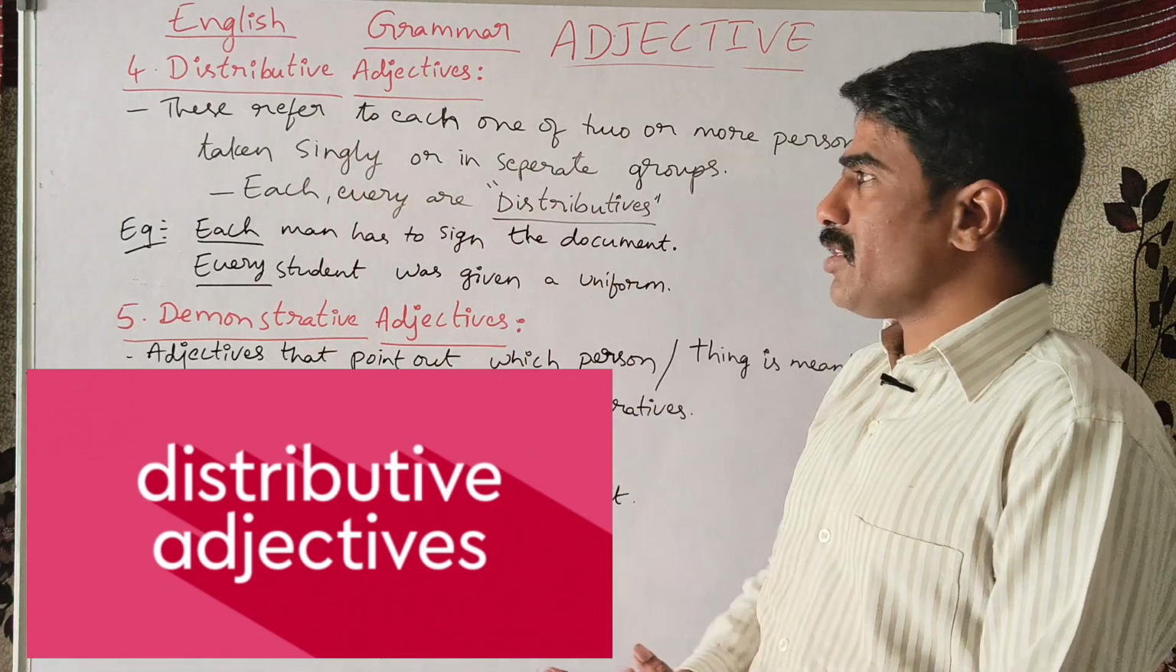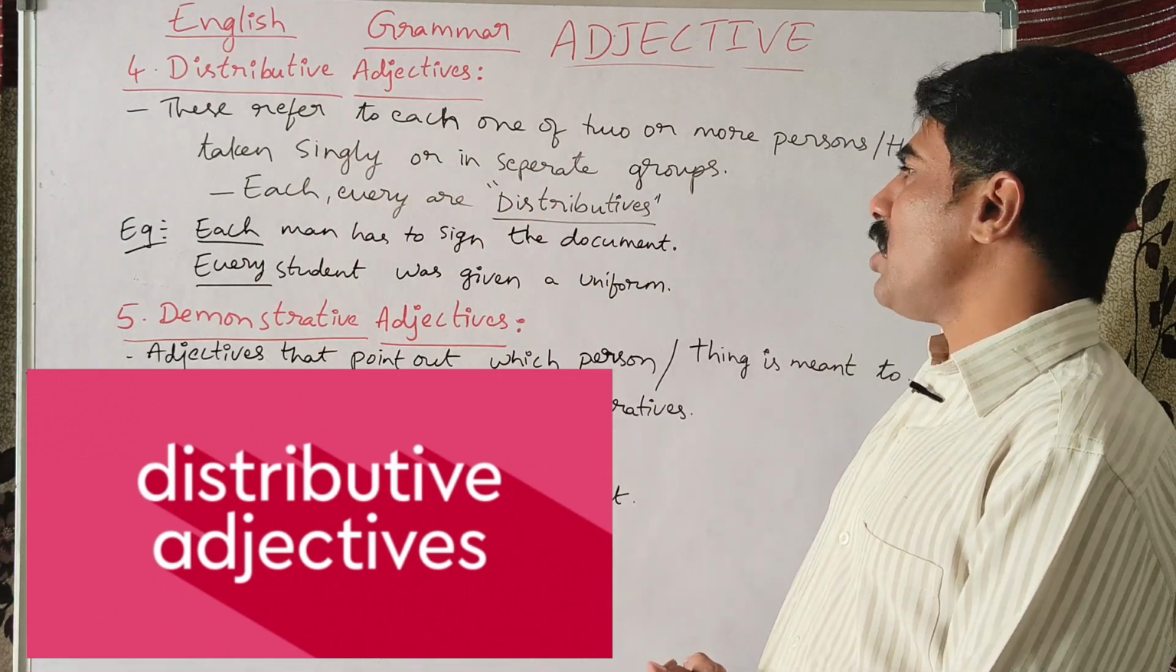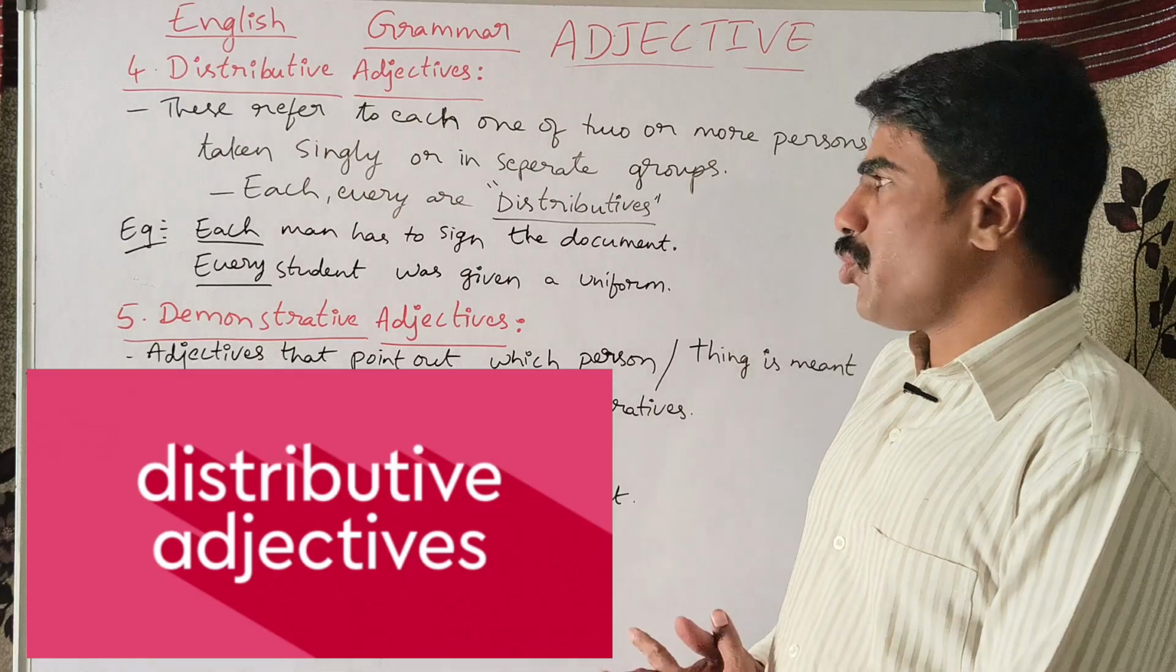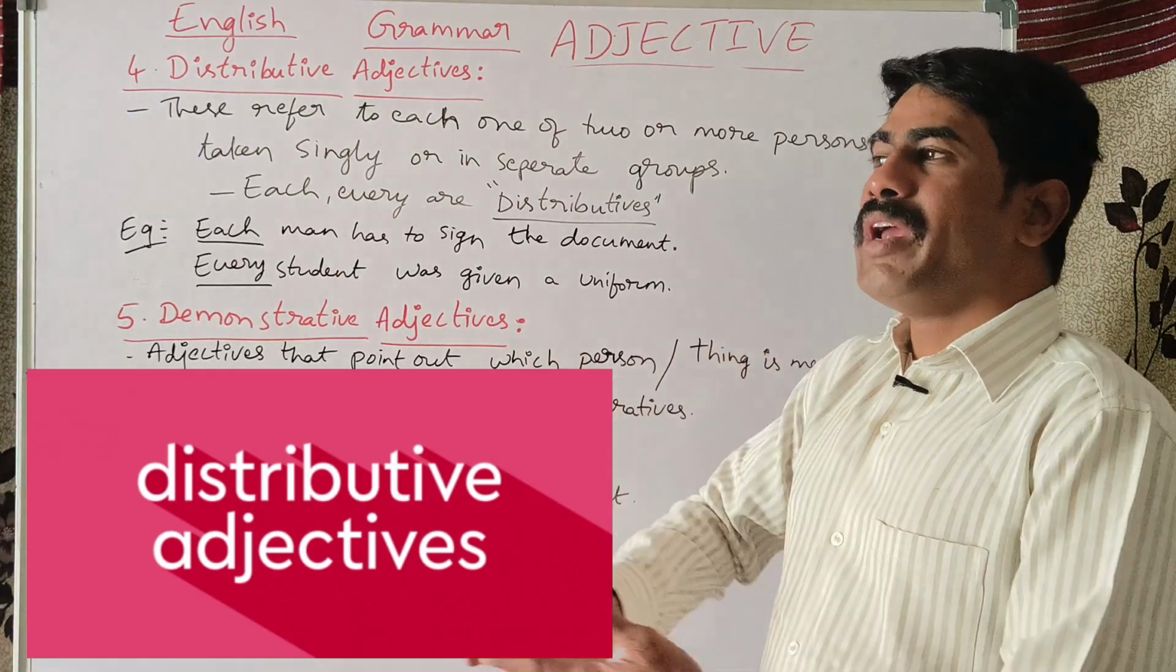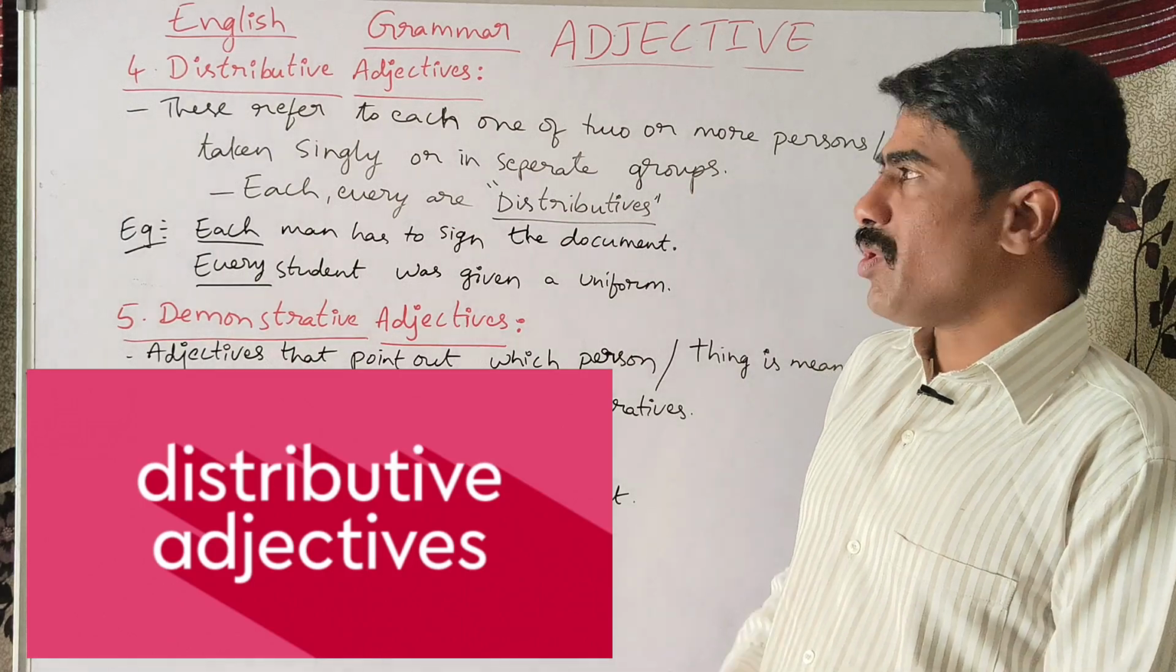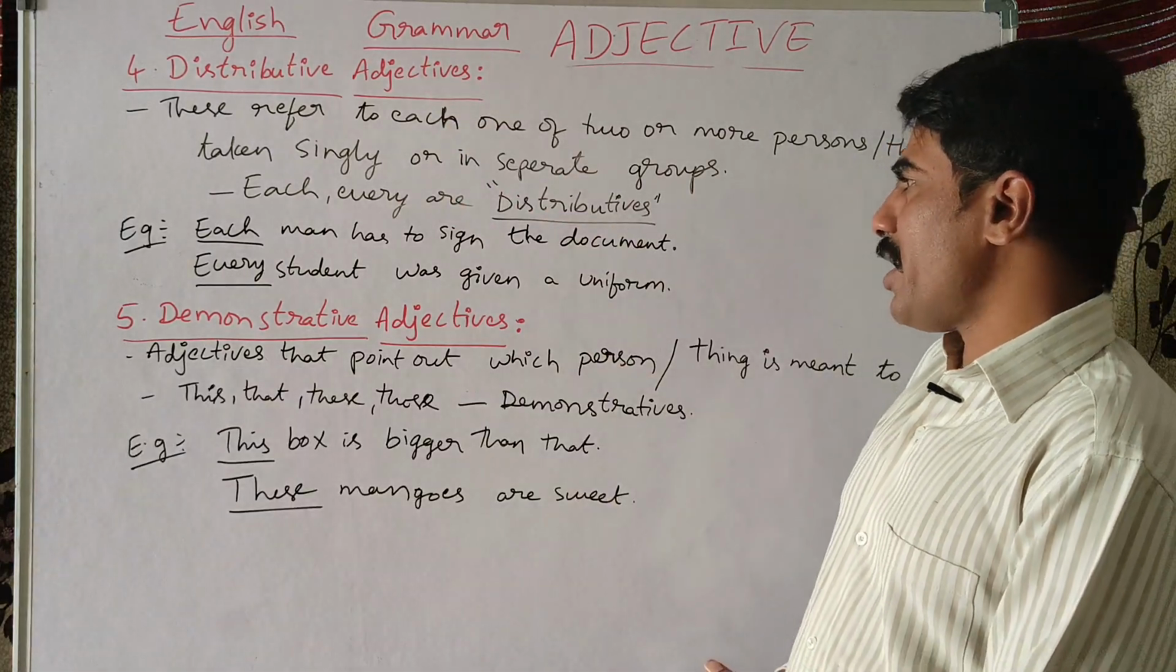If you look at the examples: each man has to sign the document. Every person has to do it. That is the meaning. Every student was given a uniform. Everyone individually was given a uniform. So that is what you have to understand about this.